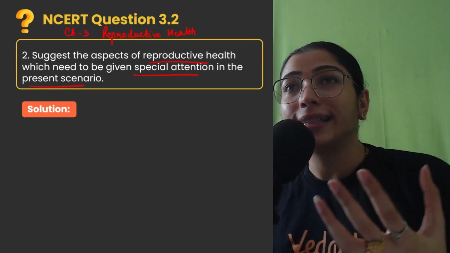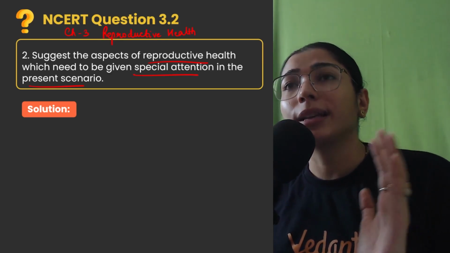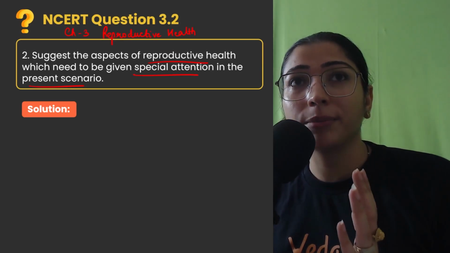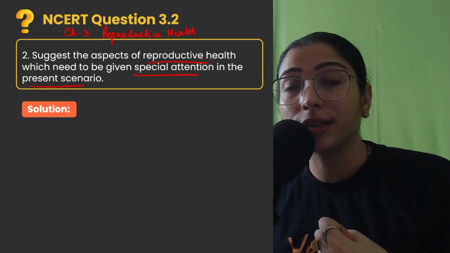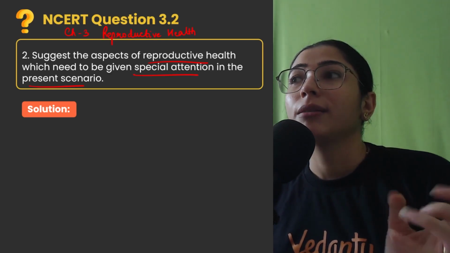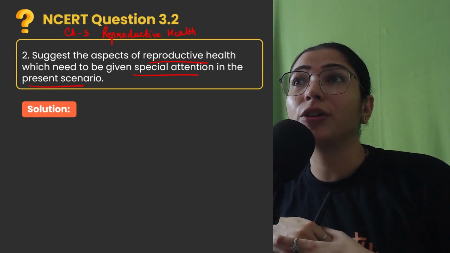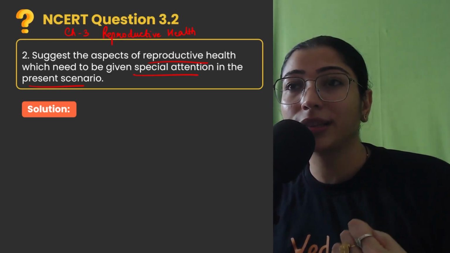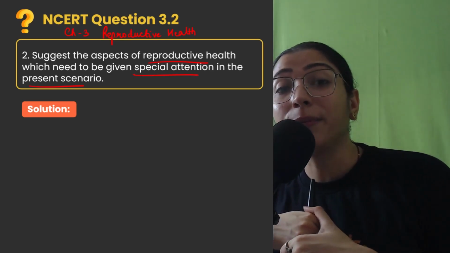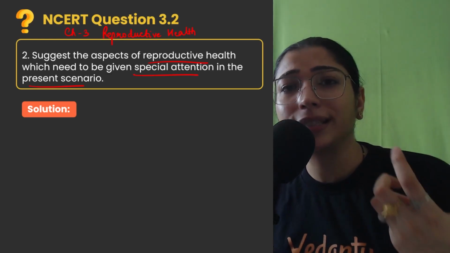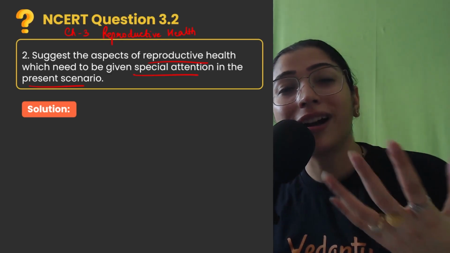Secondly, if we talk about sexual abuses, sex related crimes, or sexually transmitted diseases, and if we talk about the care of the mother at the time of pregnancy, or even the postnatal care of the mother and the child, these are very important and very basic aspects to be taken care of under reproductive health.